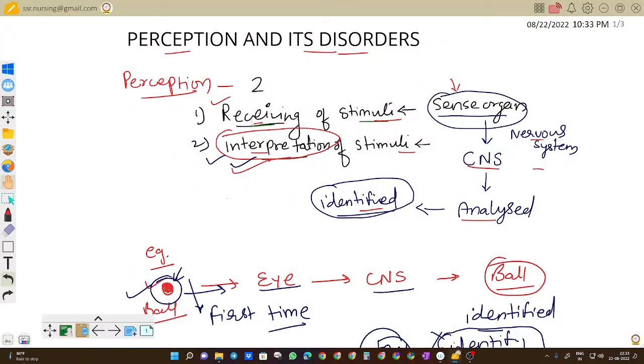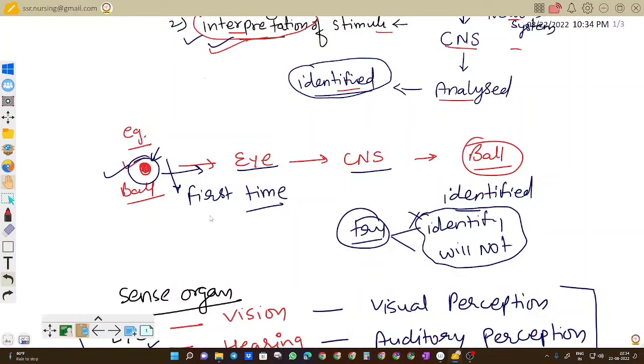Perception has two distinct phenomena: receiving of stimuli, and the second one is interpretation of stimuli. As soon as we receive the stimuli through our sense organ, the stimuli reaches the CNS where it is analyzed and we identify the information. As soon as we identify the information, the process of interpretation completes. Here we discussed one example: this is one object, that is a ball. We receive the information regarding the ball through the eyes. The information reaches the CNS where we analyze it, identify that this object is a ball, and so the process of perception completes.